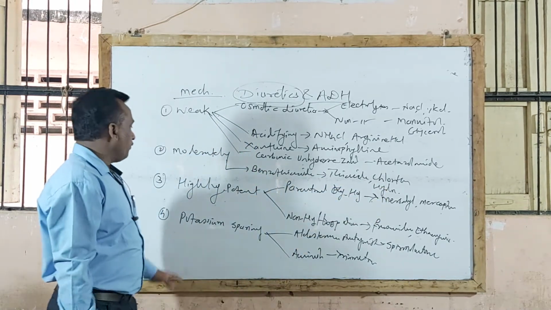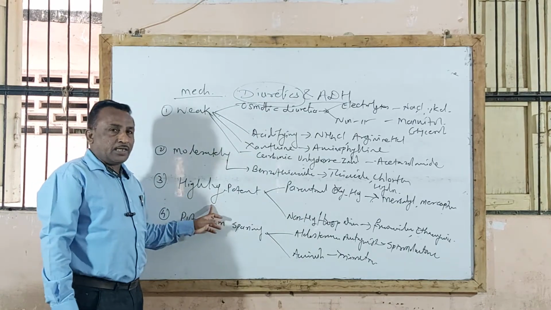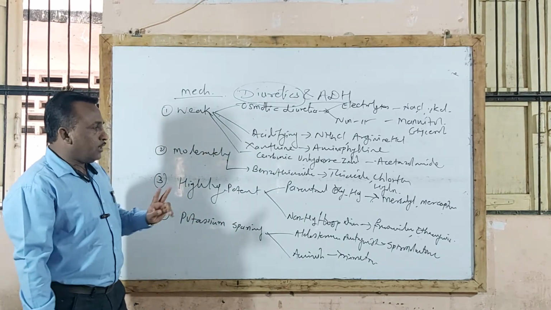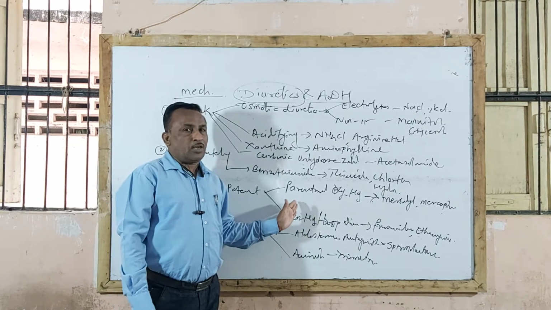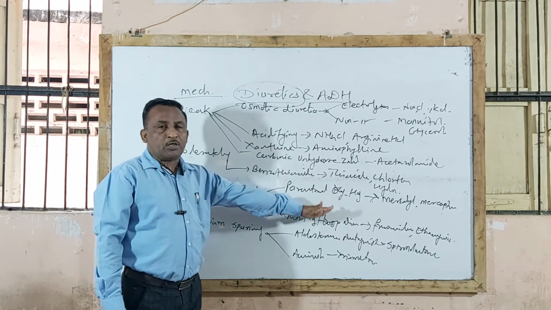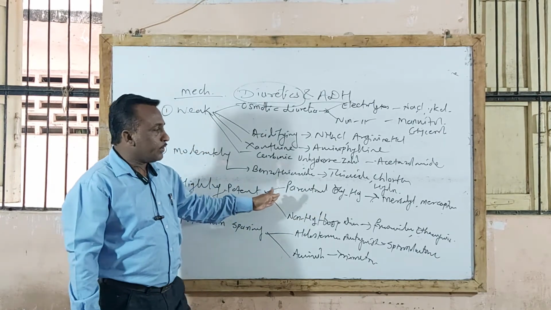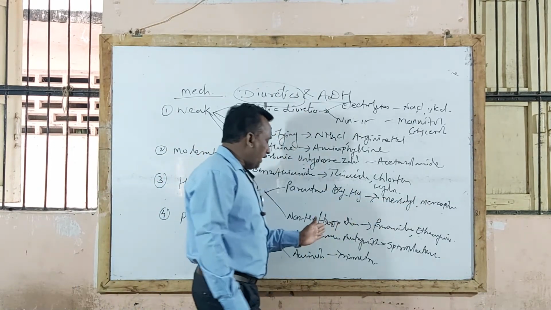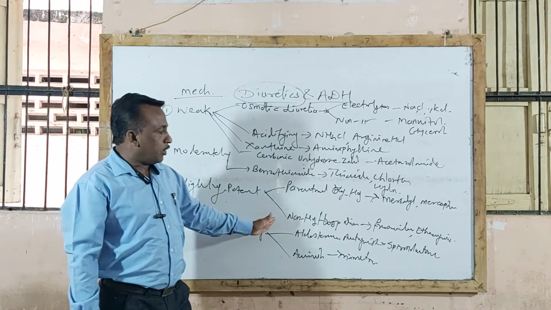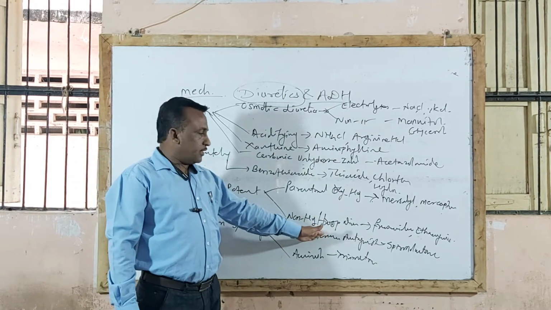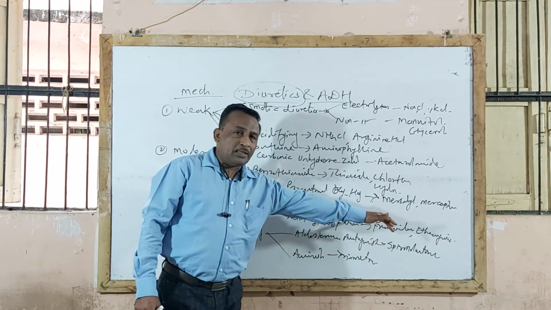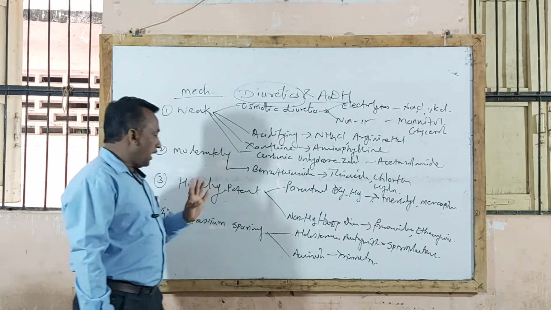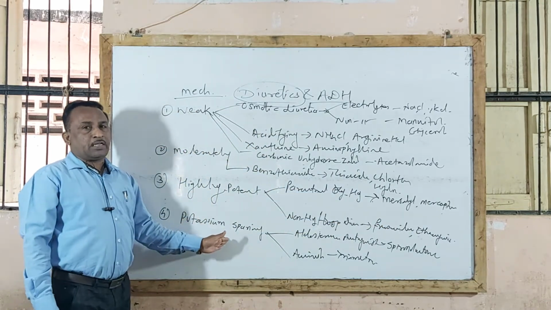Then the third type, highly potent diuretic agents. Again there are two types under highly potent. Parenteral organic mercurial compounds, chemically containing mercurial compounds given by parenteral route, example mersalyl and mercaptomerin. Second type, non-mercurial compounds, also called loop diuretic agents, example furosemide and ethacrynic acid. And last, fourth type, potassium sparing.